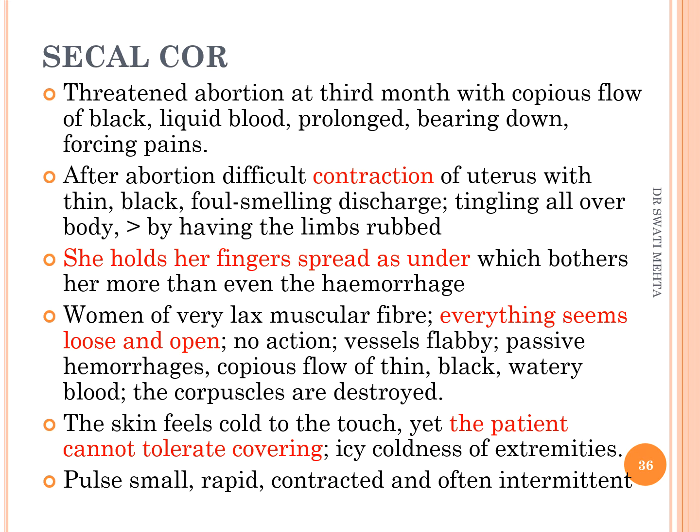There is difficulty in contraction of the uterus and there is a foul smelling discharge coming out from the cervix, from the vagina, and she feels that everything is loose and open but there is no expulsive action, and the patient is severely chilly but does not want to cover. That is the specific symptom for Secale cor. You can use it when you find that the patient has missed abortion and does not want to undergo surgery, to remove the products of conception.